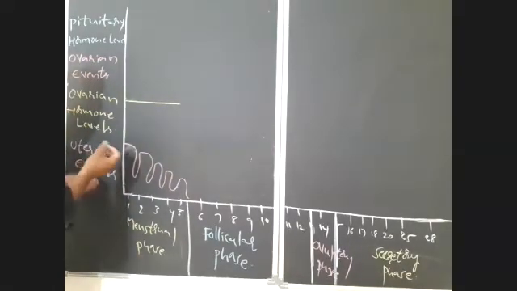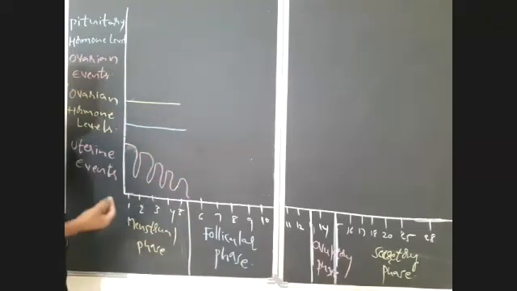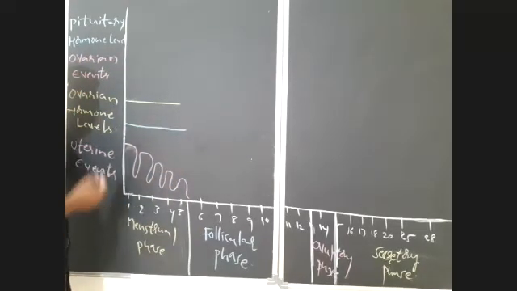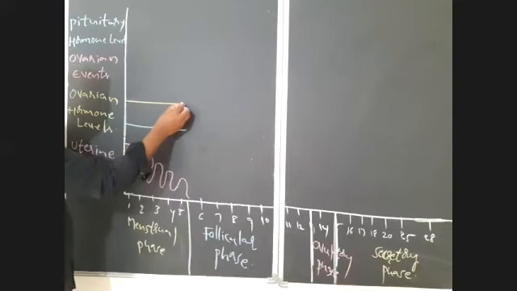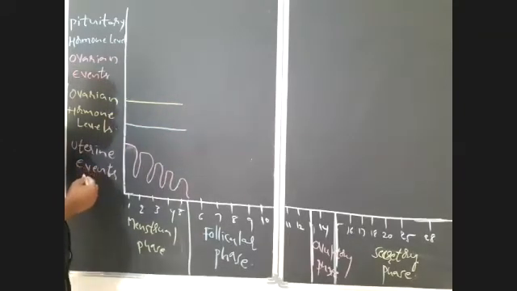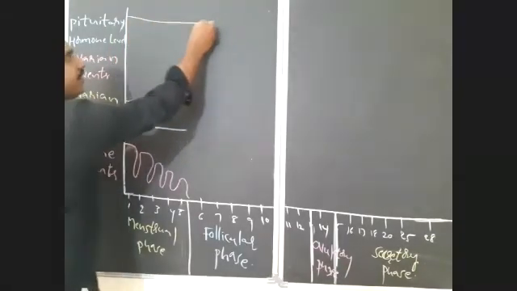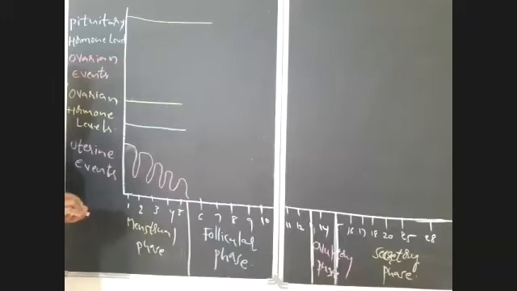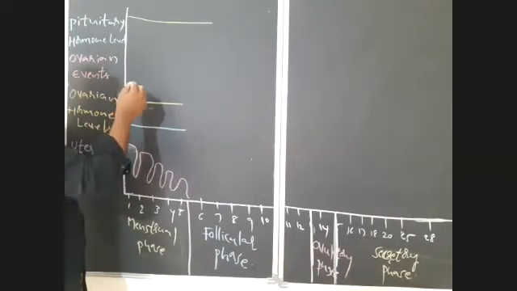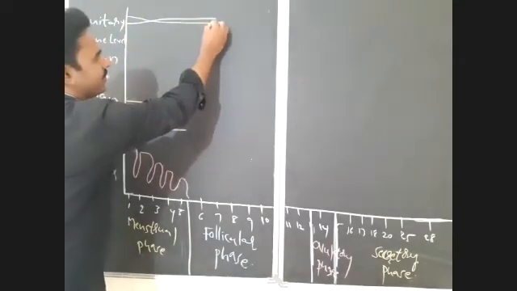At the same time, the progesterone level is also less. Estrogen level is less, and progesterone level is also very less. Along with that, what about FSH and LH? FSH level also reduces here, and LH level is also very less.